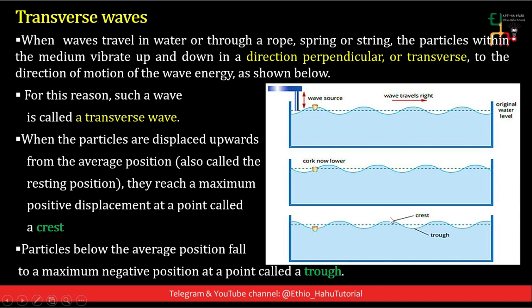The distance between this crest and this crest is known as one wavelength, or the distance between this trough and this trough is one wavelength. Therefore, one wavelength is the distance traveled by the wave from one crest to the next crest, or from one trough to the next trough.